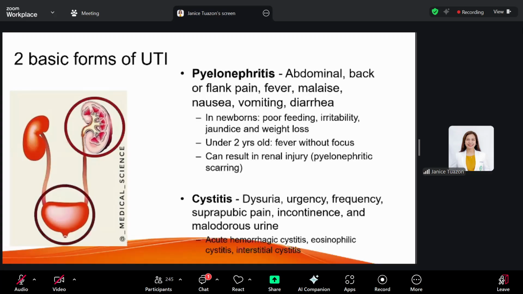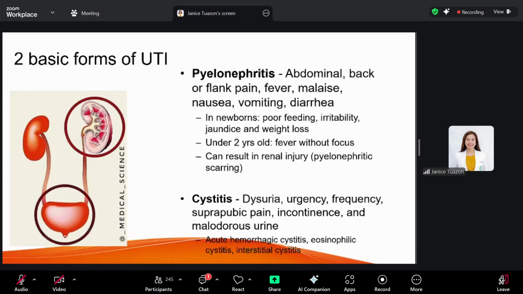But for newborns, since they have non-specific signs and symptoms, they may also only present with poor feeding, irritability, even jaundice or weight loss. For patients under 2 years old, they usually present with fever. Sometimes there is no dysuria yet, no abdominal pain. So fever without focus. Then you have to do your diagnostics.